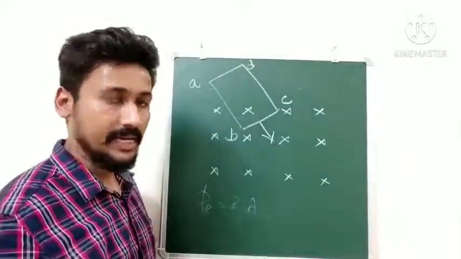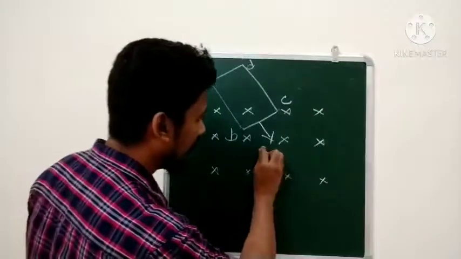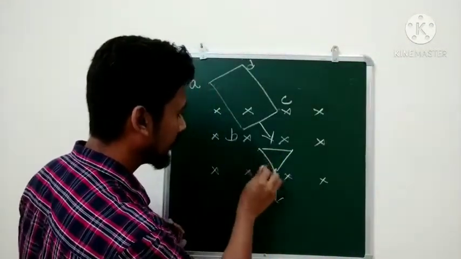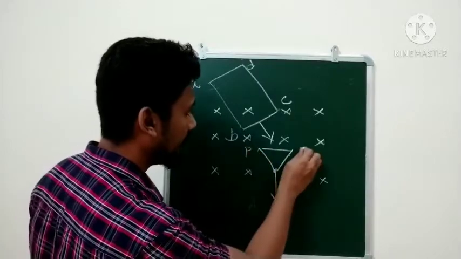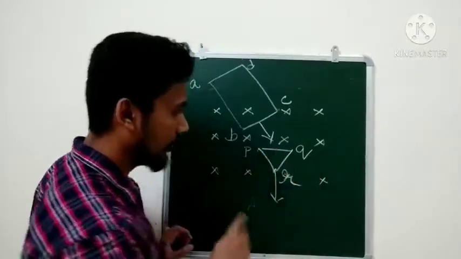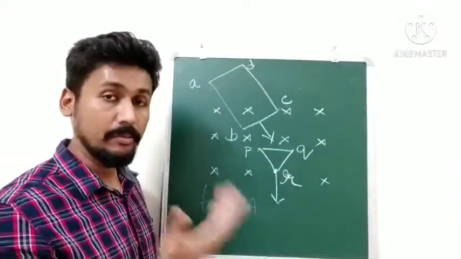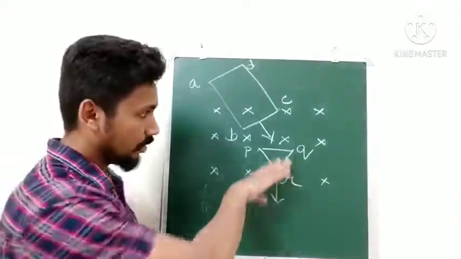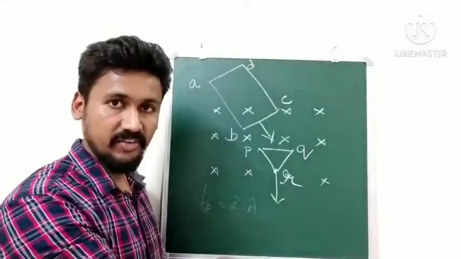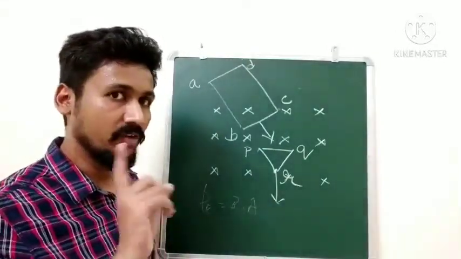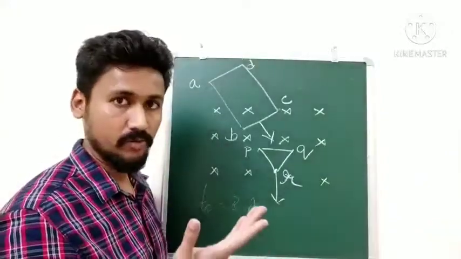Okay. Similarly, let us say we have another coil. Let us give this the name PQR. Okay, PQR, we are moving away from the magnetic field. Because it is moving outside the magnetic field, what would happen is the flux will start to decrease. Now one thing, let me clarify before I move forward.